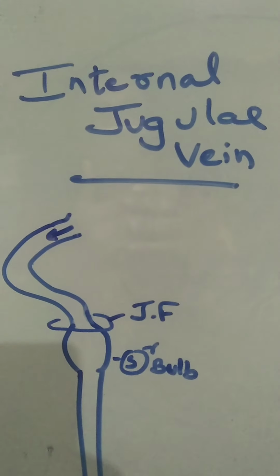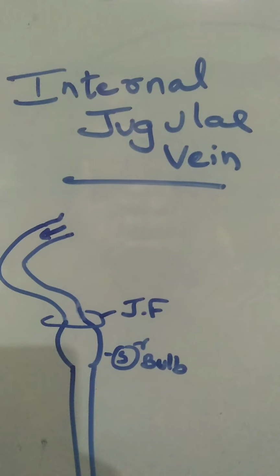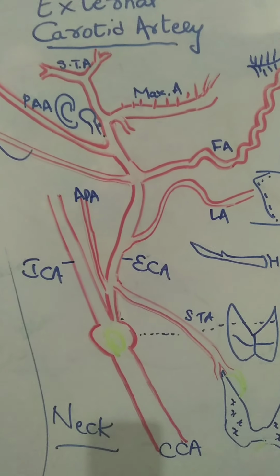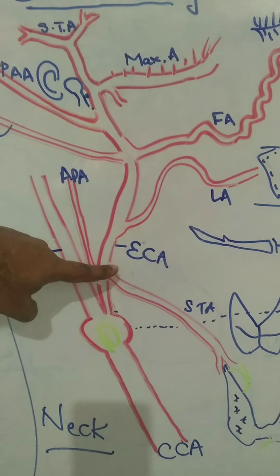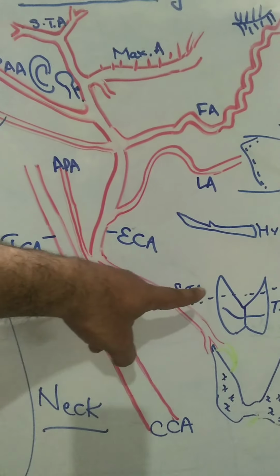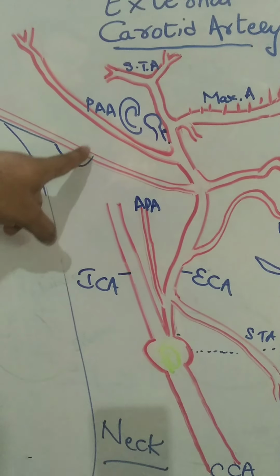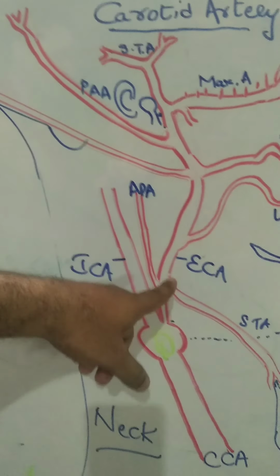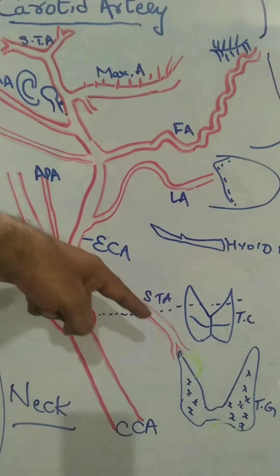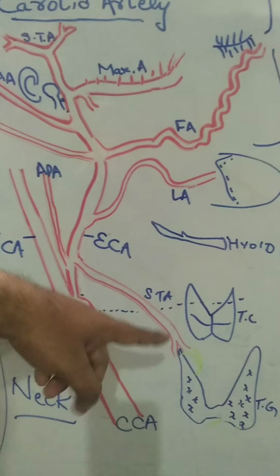To understand internal jugular vein in detail, it is better to understand external carotid artery and its branches in brief. So let's start with external carotid artery. External carotid artery is one of the branches of common carotid artery at the upper border of thyroid cartilage. Also there will be internal carotid artery which goes into the carotid canal and supplies the brain. This external carotid artery supplies the outside of the head and neck. It gives superior thyroid artery which supplies the thyroid gland from above, endocrine gland, thyroid gland.